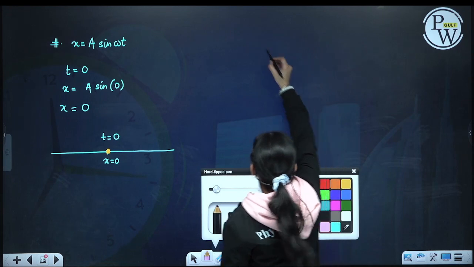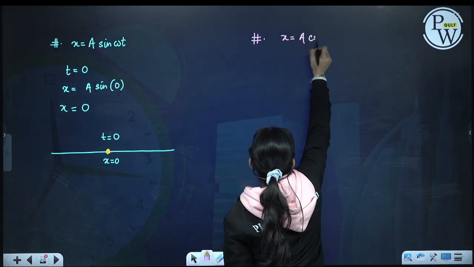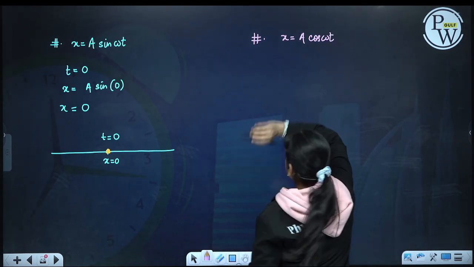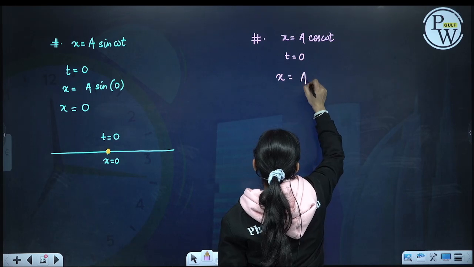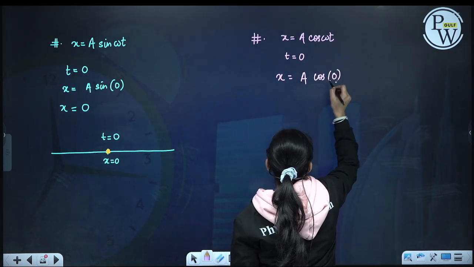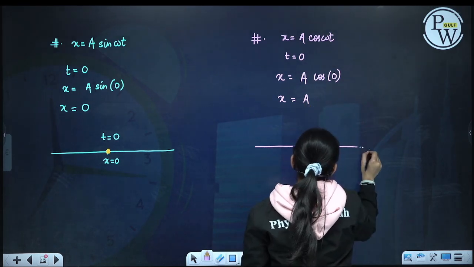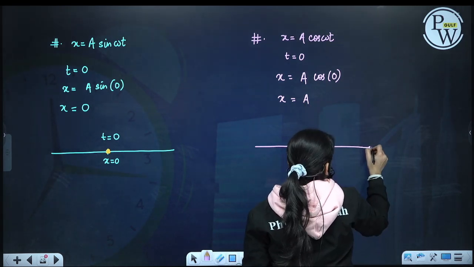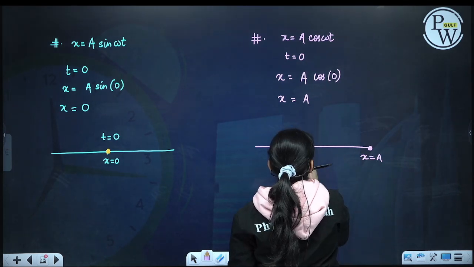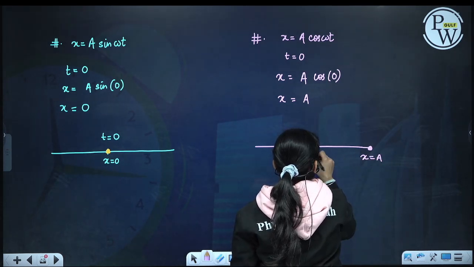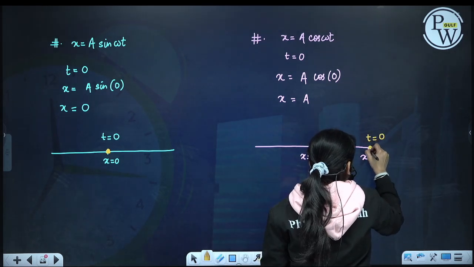Now let us see for a cos omega t. At t is equal to 0, x will be a cos 0. So cos 0 is 1, x is equal to a. So at t is equal to 0, that is the initial position, the particle is at the extreme position.